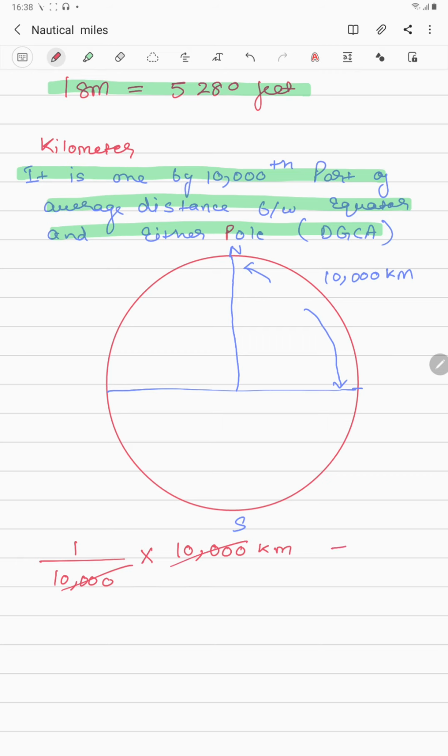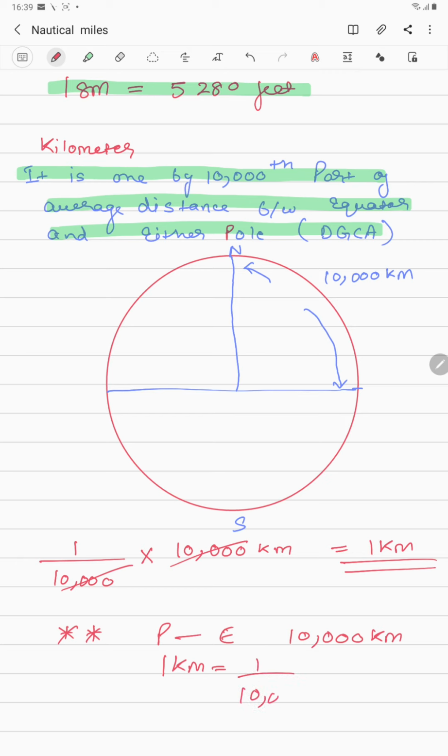So if you solve this, this comes down to be a kilometer. So this is the definition of a kilometer. I know it's quite amusing or funny, but it is what it is. So just remember this. Two things that we need to remember from the exam point of view is that the average distance between the pole to the equator is 10,000 kilometer, and the other thing is that a kilometer is nothing but 1/10,000 part of the average distance of this, and if you solve this, it will be a kilometer.